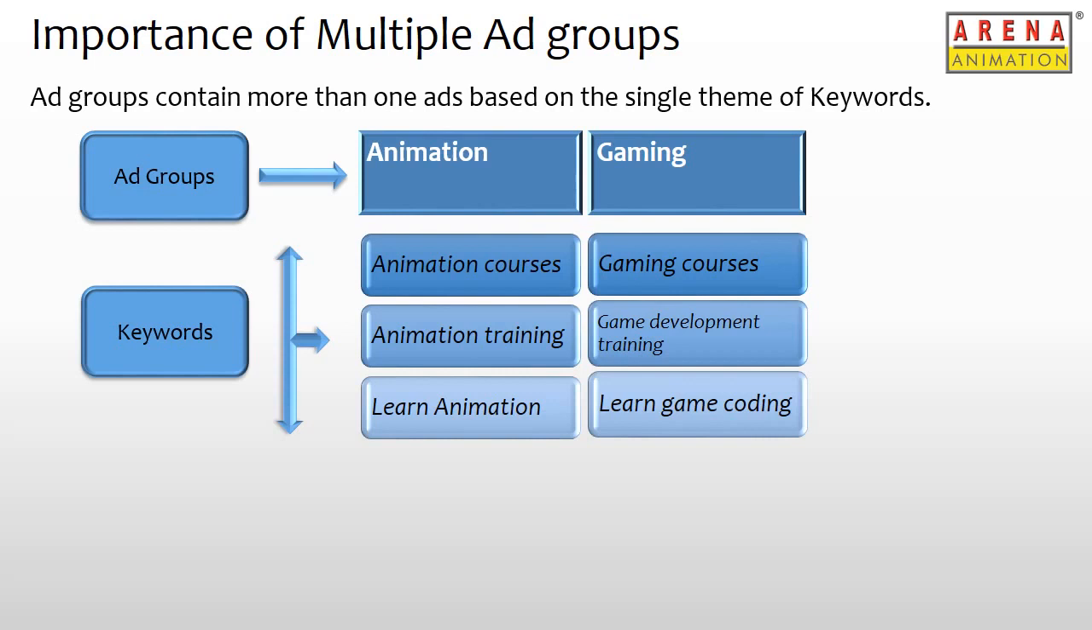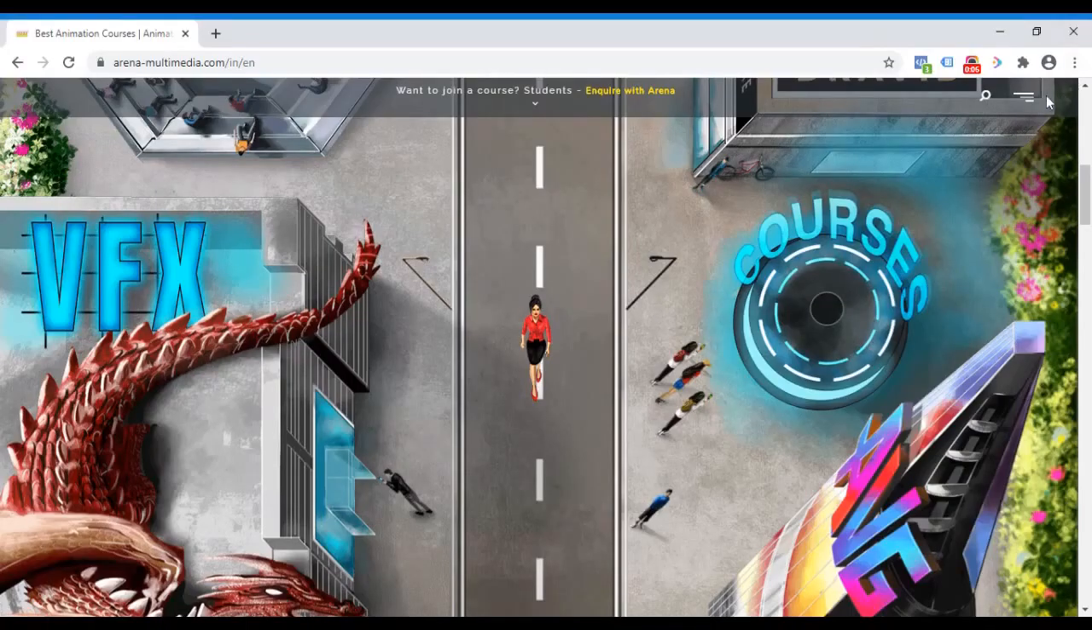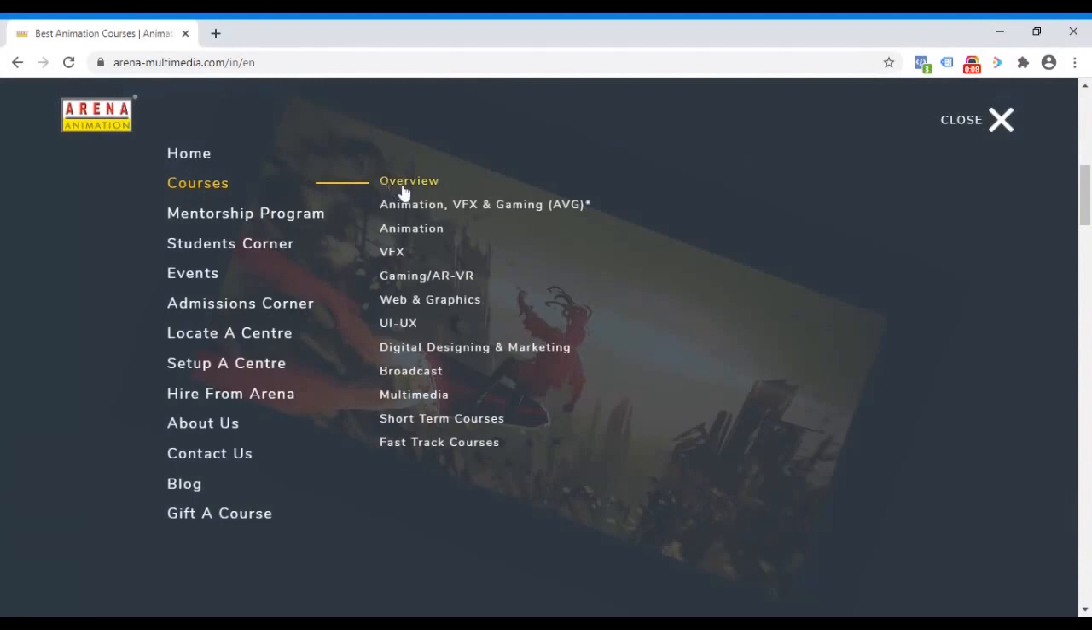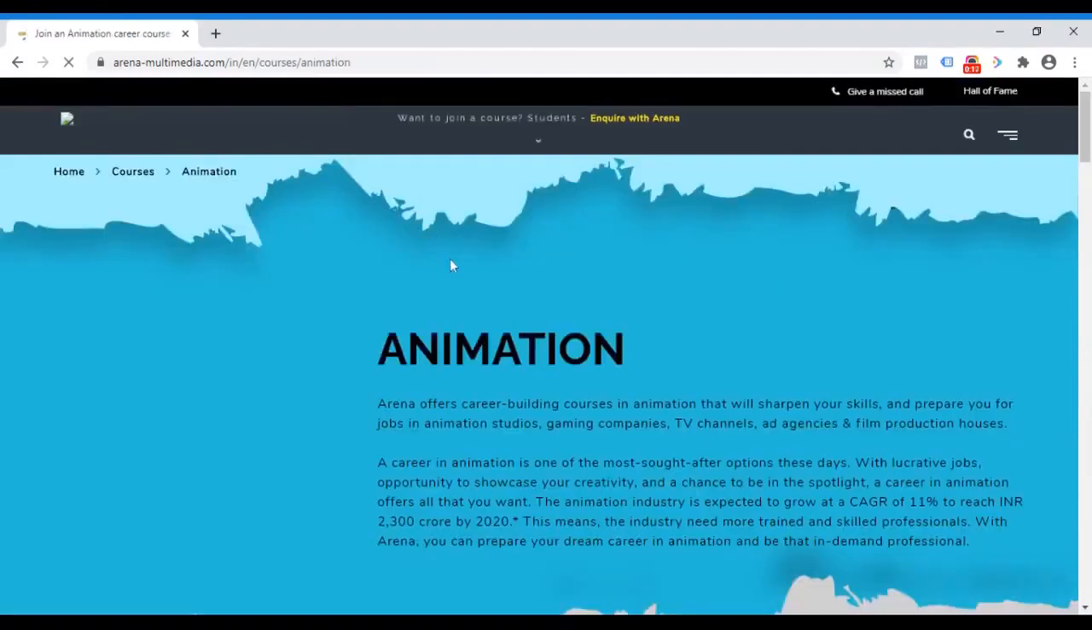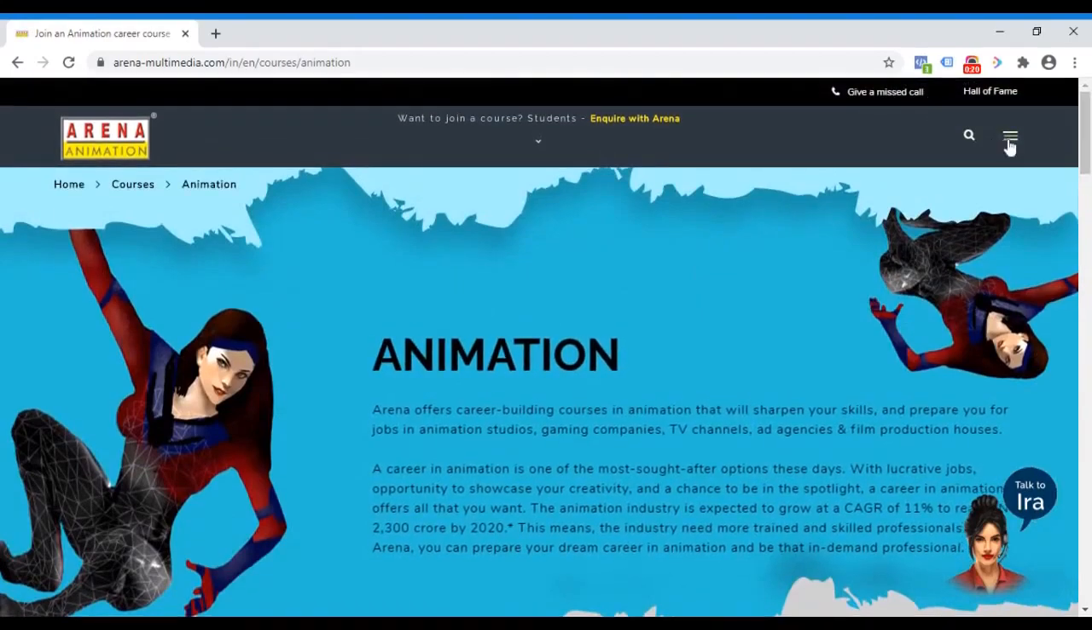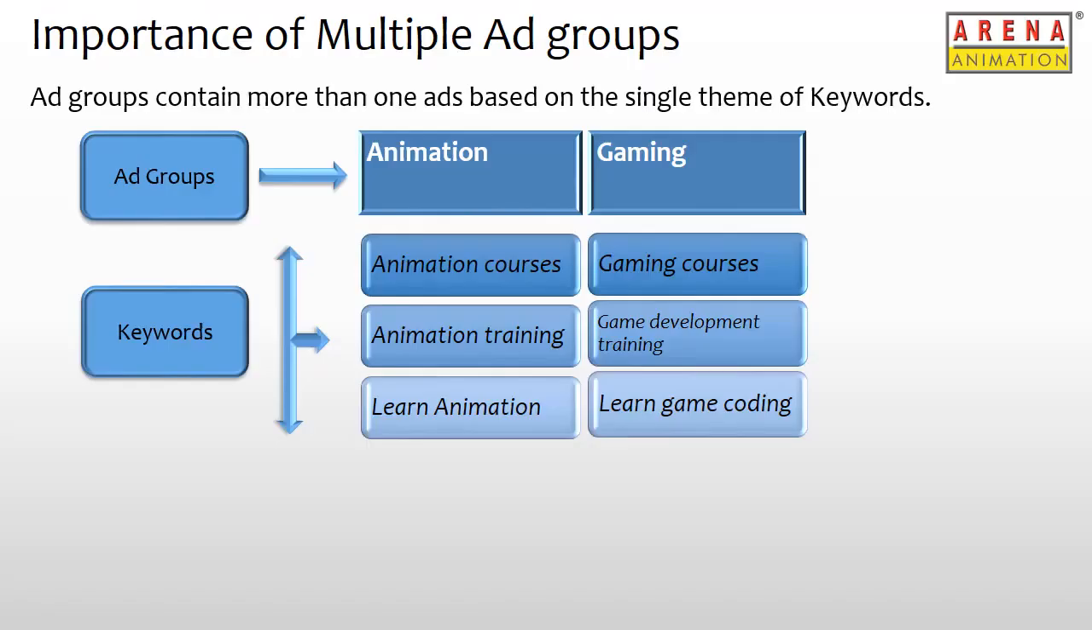It's also a best practice to create ad group themes based on the structure of how the different products that we want to promote are listed on our website. Going through the Arena Animation website, we see the different courses like animation, VFX, gaming, web and graphics, etc. listed separately into categories. Each course has a different landing page specifically. Hence, we can create ad groups for the different course categories in this similar pattern. We can then add related keywords and ads to these ad groups and have users land on the specific course landing page which is more relevant to them.